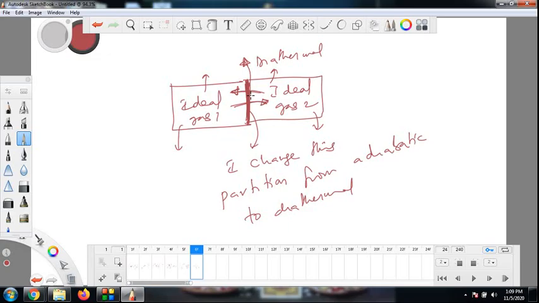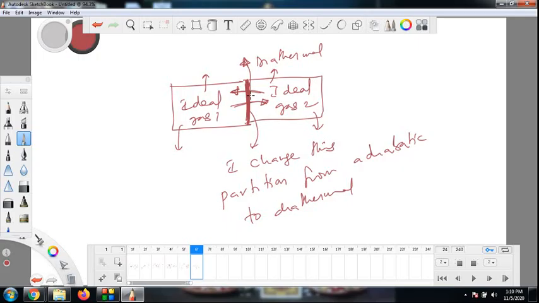You can force it, that's a different issue. For example, you keep something in a refrigerator and you force heat from it to the outside. But naturally thermal energy will not be exchanged by two objects at the same temperature, right?